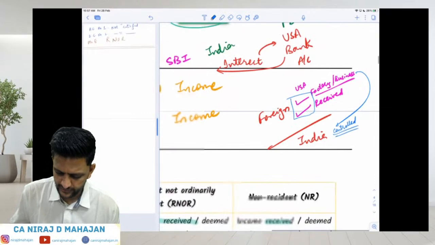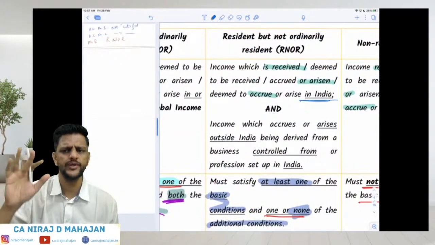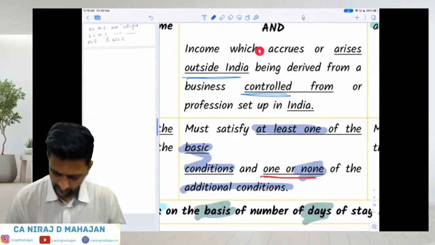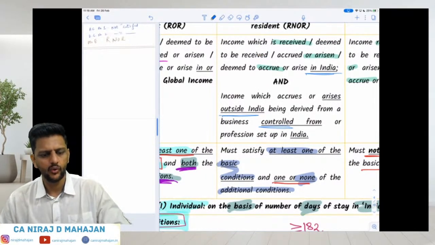Check what the theory says. For RNOR, Indian income is always taxed for all three of them: ROR, RNOR, NR, without any problem. So what are we saying over here? Everybody pay attention.